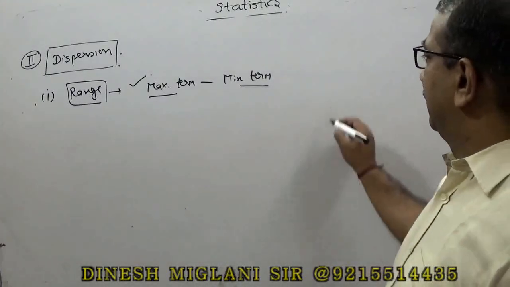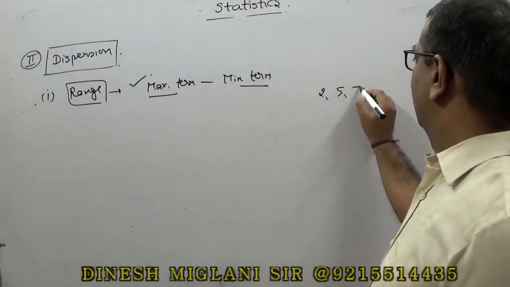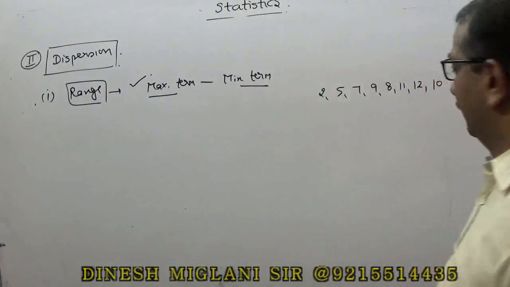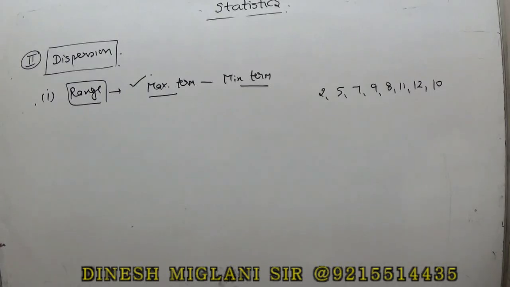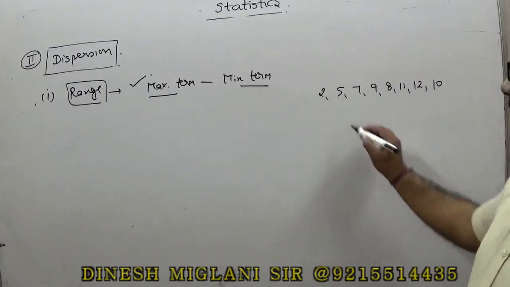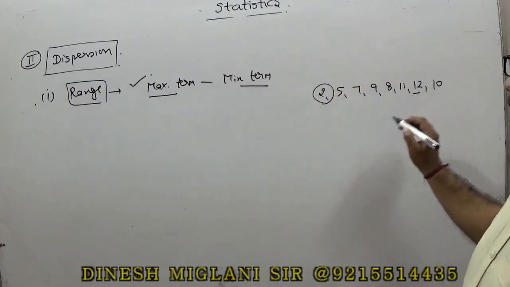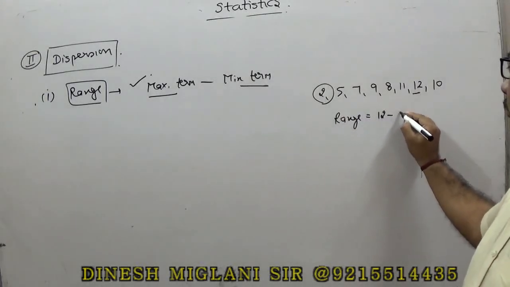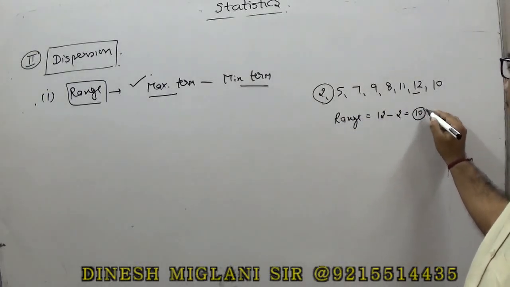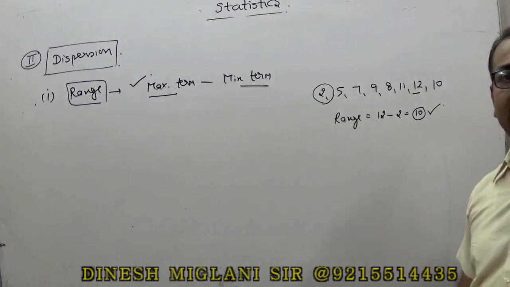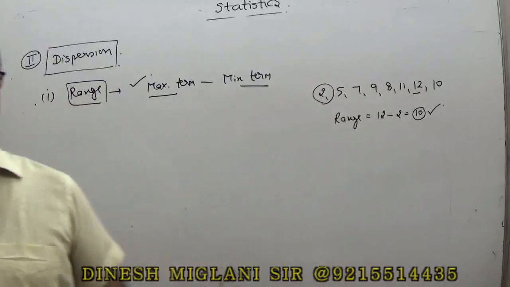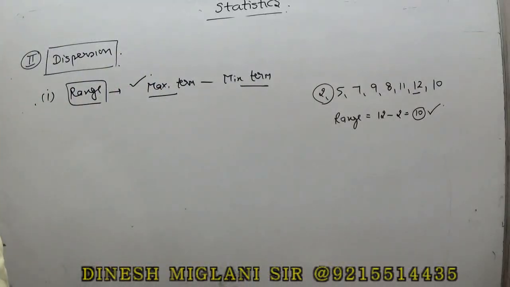For example, my series is 2, 5, 7, 9, 8, 11, 12 and 10, right? We have to find the range of the series. My minimum term is 2 and the maximum is 12. So the answer to my question is, range is equal to 12 minus 2, that is 10. So this is the range of the series. Range is the difference of the maximum value and the minimum value.